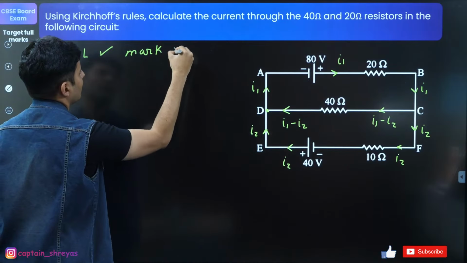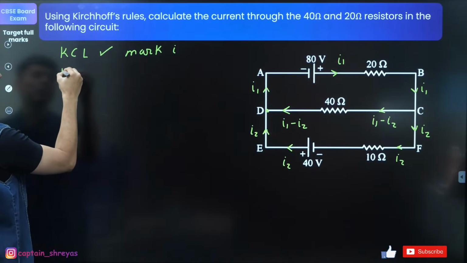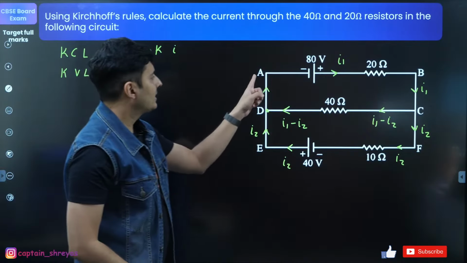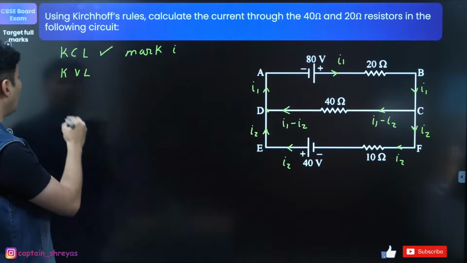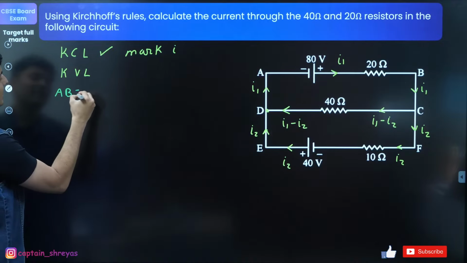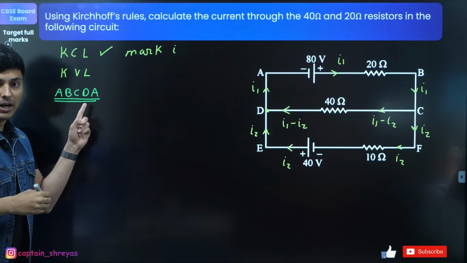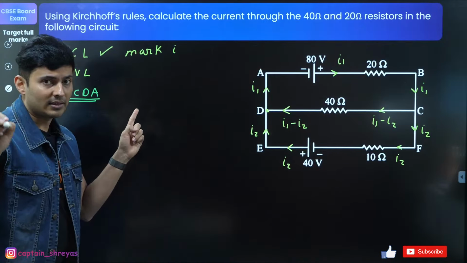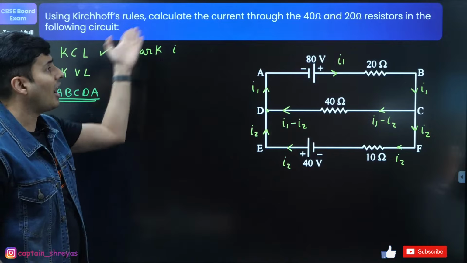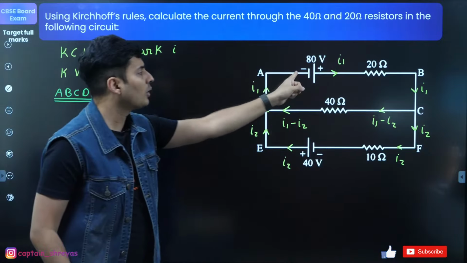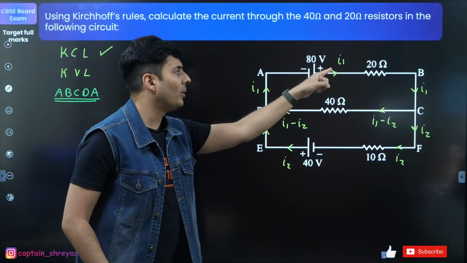So mark the currents. The next thing that you need to do is Kirchhoff's voltage law. So let's choose the loops. Let's take A, B, C, D, A. Always mention the loops. Never ever skip this part. Always mention it in your answer sheet, which loop you are considering, because they have asked you to solve via KVL.